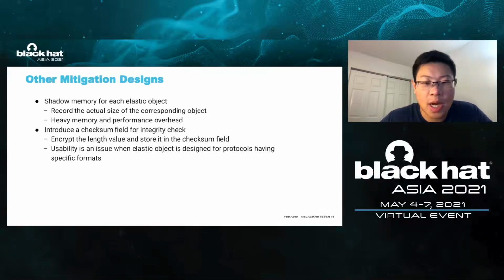Some elastic data structures are designed for protocols which have specific formats. After allocating objects in these types, the kernel references the data through corresponding offsets. If introducing an additional field into such objects, one has to ensure that the newly added checksum field does not incur incorrect data reference.